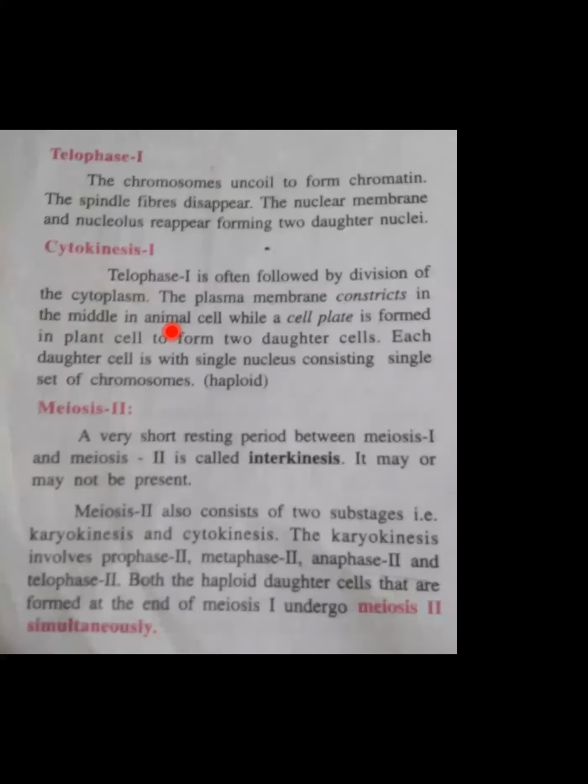That is, telophase 1 is often followed by division of cytoplasm. You can see the division of cytoplasm. The plasma membrane constricts in the middle in the animal cell, while cell plate is formed in plant cell. Always remember that. ये मैंने आपको बताया, जैसे कि साइटोप्लाज्म जो डिवाइड होता है, whenever the cytoplasm divides, what happens?